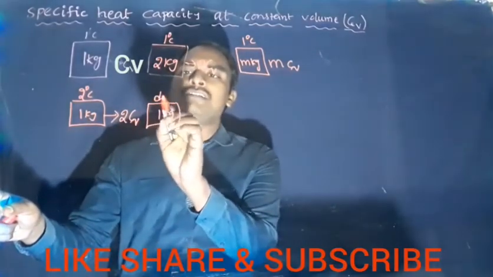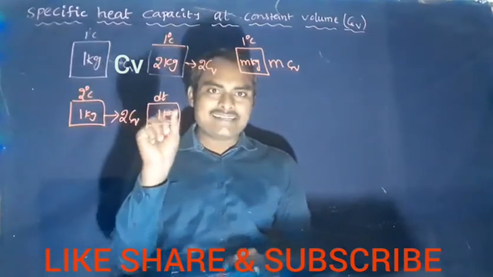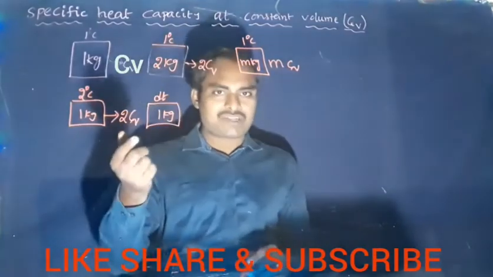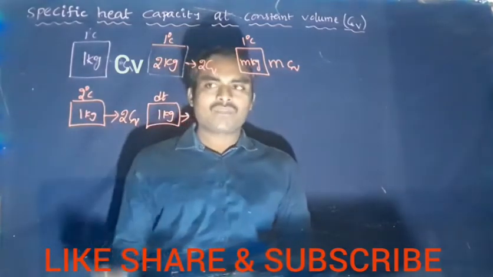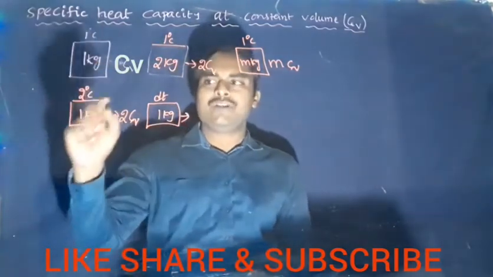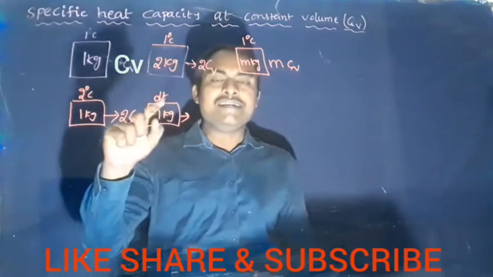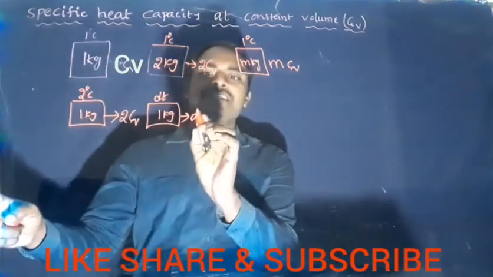And then I will take the same 1 kg. So I want to increase the temperature by dT. dT is the increase in temperature. So how much heat energy required? For 1 degree Celsius, CV. 2 degree Celsius, 2 CV. dT degree Celsius, dT CV.